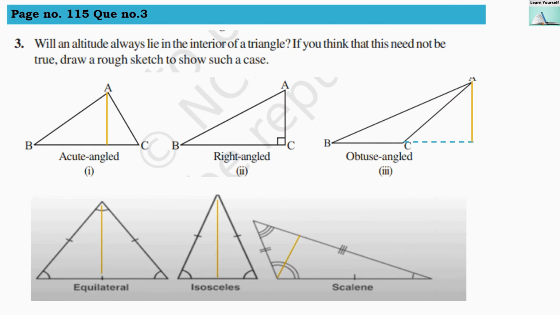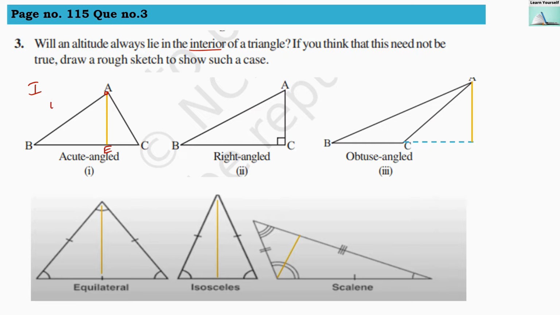Question number 3. Will an altitude always lie in the interior of a triangle? If you think that this need not be true, draw a rough sketch to show such a case. Here I have shown 6 different triangles. Based on angle: acute angle triangle, right angle triangle, obtuse angle triangle. Based on sides: equilateral, isosceles and scalene triangles. So let us take the first case. In the acute angle triangle, as we can see, AE is an altitude and it is inside the triangle.